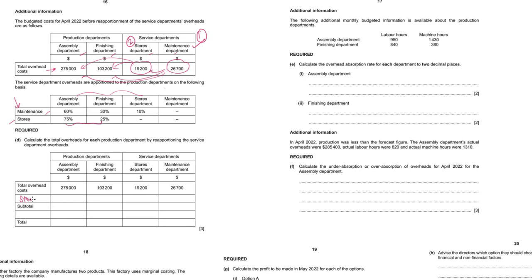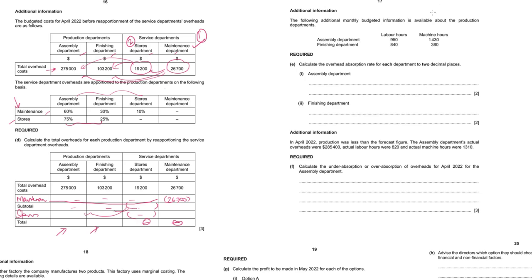So first you will do apportionment of stores in the ratio 60, 30, 10, and here obviously it will get deducted from maintenance. Sorry, I said stores. It has to be maintenance. First you will apportion the cost of maintenance between assembly, finishing and stores, and then whatever you get, you will take a subtotal for all 3, and whatever subtotal you get for stores, that will then be distributed between assembly and finishing in the next row, and then that will be deducted from stores. So ultimately stores and maintenance become 0 and all the cost is accumulated in the assembly and finishing departments.